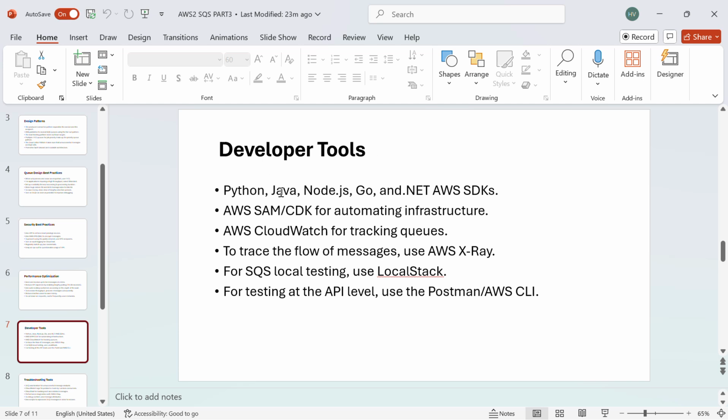Developer tools. Python, Java, Node.js, Go and .NET AWS SDKs. AWS SAM and CDK for automatic infrastructure. AWS CloudWatch for tracking metrics. To trace the flow of messages, use AWS X-Ray. For SQS local testing, use LocalStack. For testing at the API level, use Postman and AWS CLI.